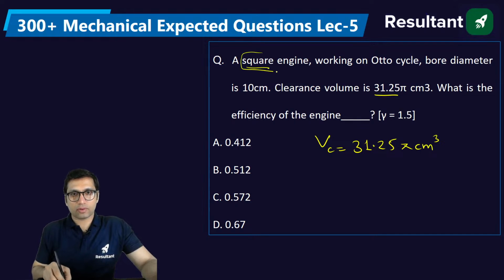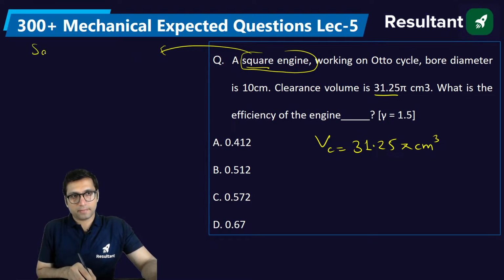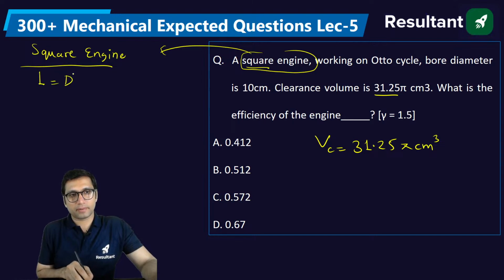Now, a very important thing about the square engine is that the stroke length is equal to the diameter, or bore. The bore is equal to stroke length.